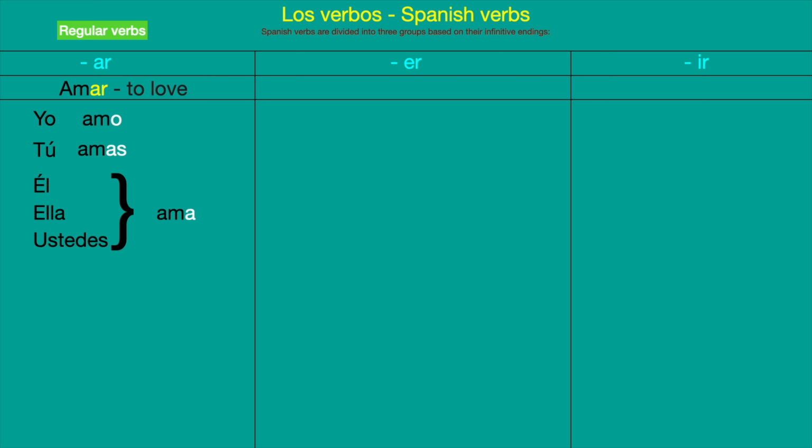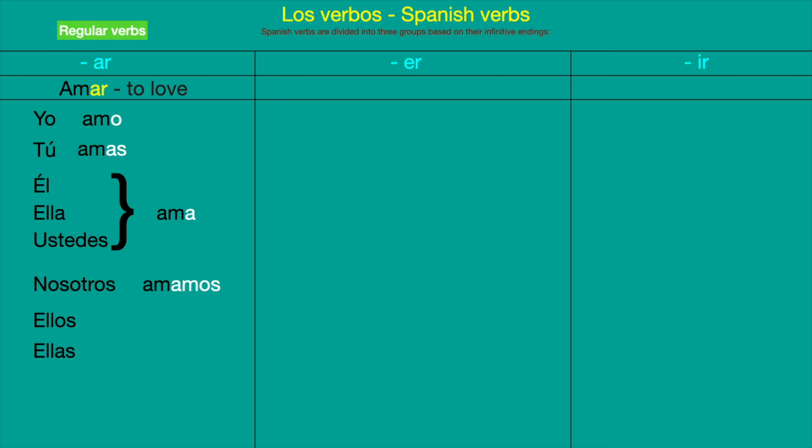Then in the plural, for the first person in the plural, we have nosotros, we, and that gives amamos. We eliminate again the AR, and we put AMOS: amamos. Nosotros amamos.